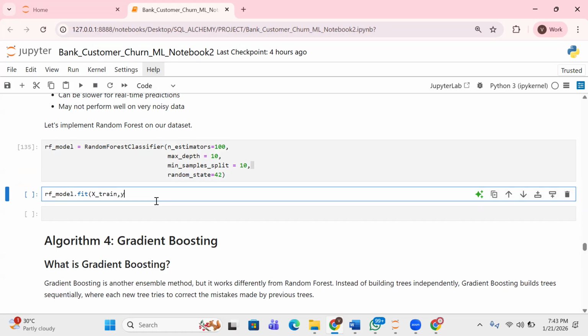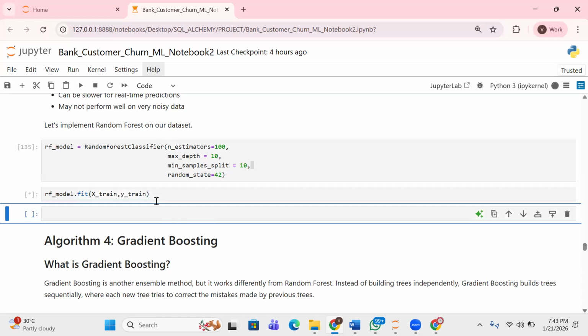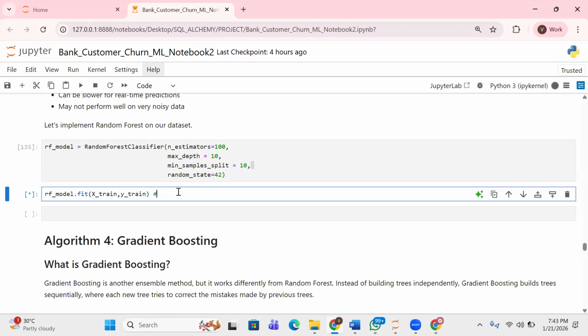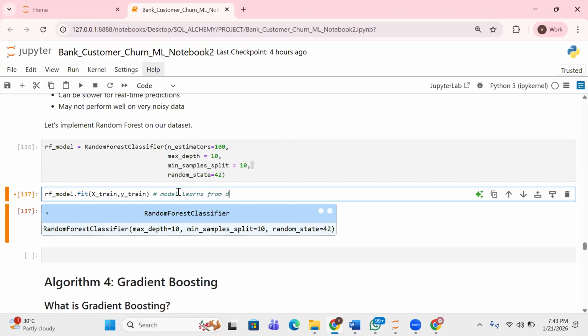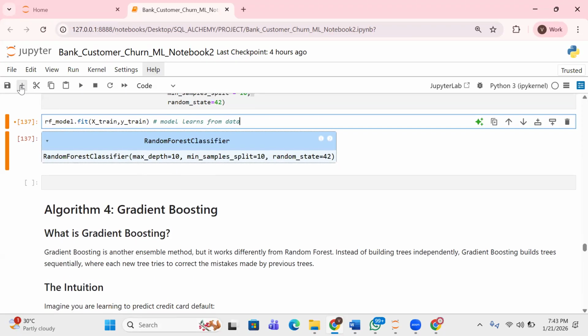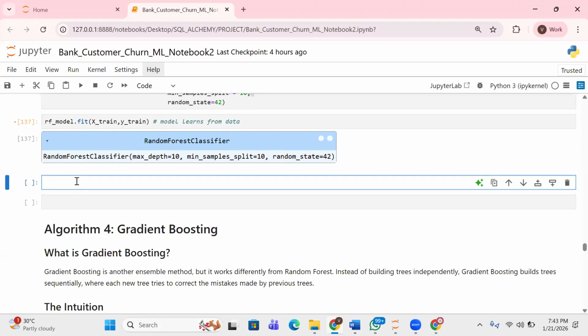As usual. And I already explained what this does. This is the part where the model gets to learn from the data, right? So let's just wait. So it's still learning. So let me just attach a comment: model learns from data. So you can see it's done learning, right?